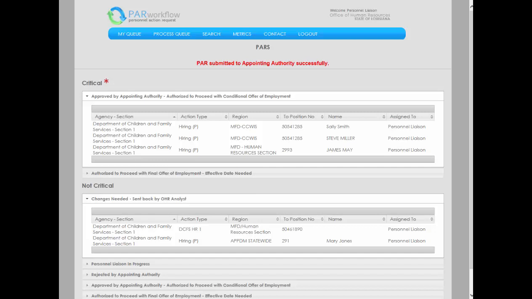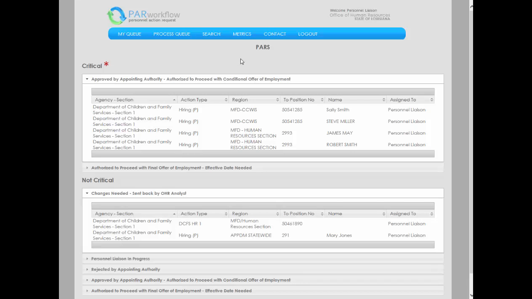After all corrections have been made and HR has reviewed, the PAR will be sent to the Personnel Liaison at least 2 more times in the workflow for conditional offer, final offer, and effective date. Emails will be sent to the personnel liaison and HR to inform that these actions need to be taken on the PAR.